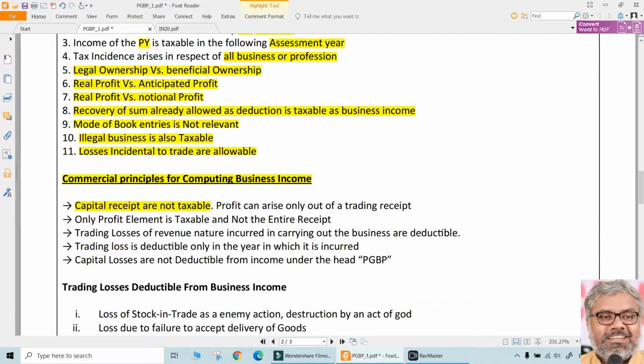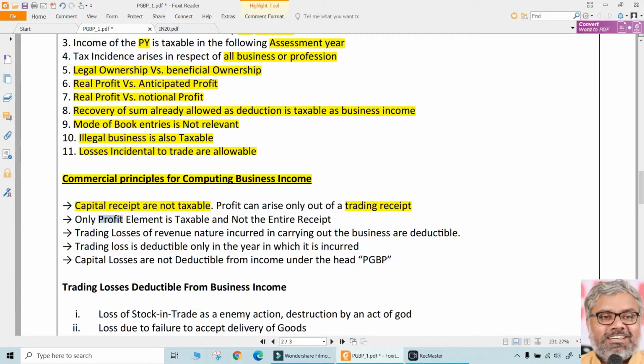Capital receipts are not incomes, right? Let us say a company has issued share capital or taken a loan. That's a capital receipt. How can that be income? That cannot be income. That is not taxable. So the profit can only arise out of trading means, don't take it too literally. Trading receipt means business receipt. That is a revenue receipt, I would say.